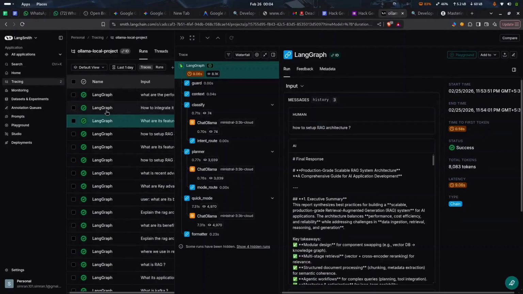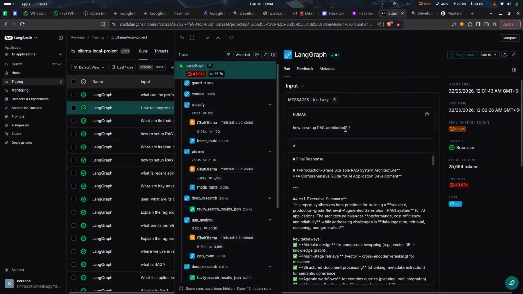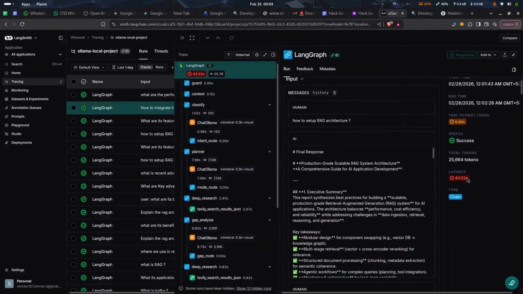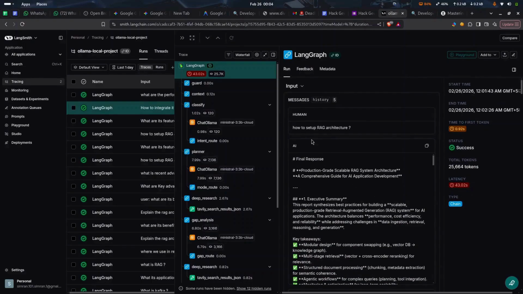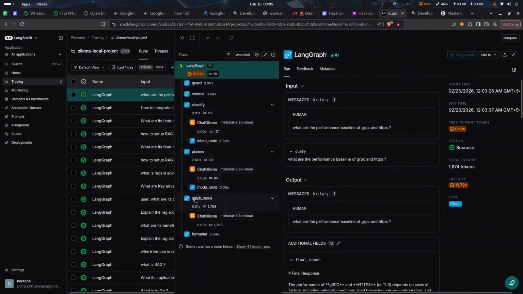So after refreshing, how to set up RAG architecture? So it is getting the response in a 43-second run. It is deep mode. It is executing in deep mode. You can see the deep mode answer is getting generated in 43 seconds. What about quick mode? Let's see. It is executing in 10 seconds. You can see it is in quick mode.